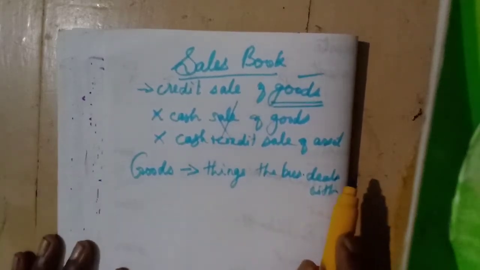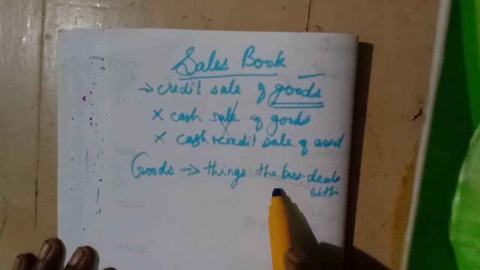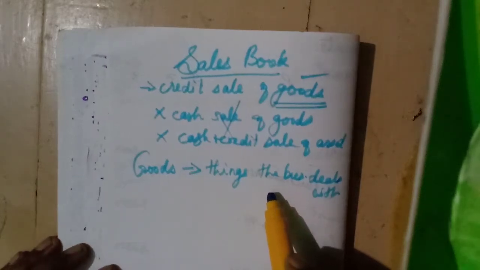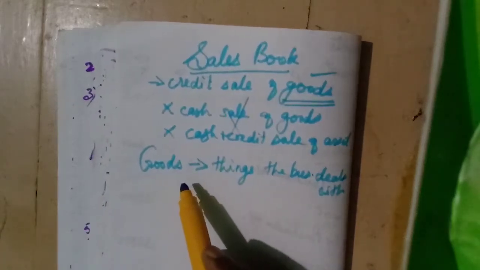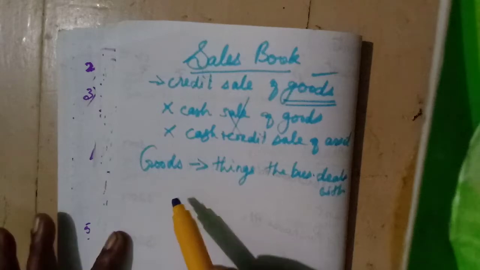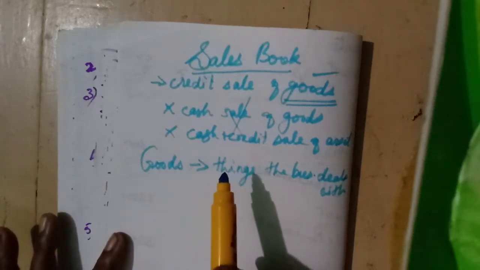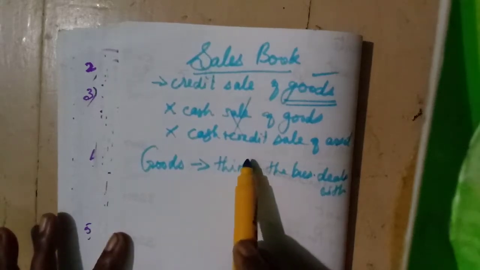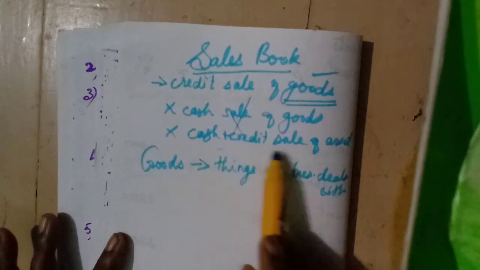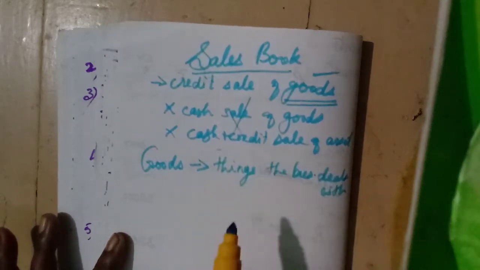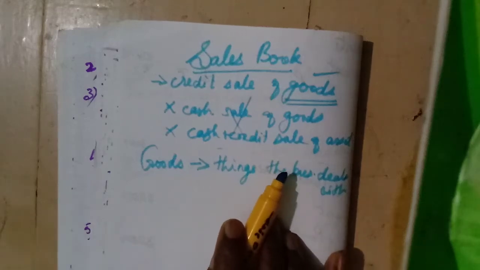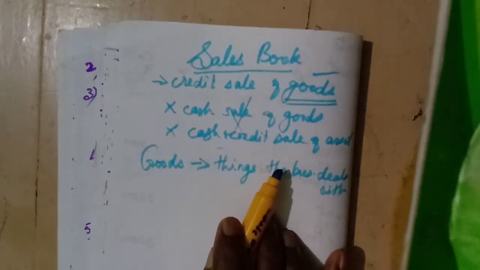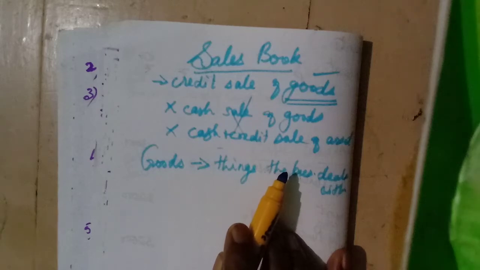They are purchasing the goods, and those goods only they are going to resell, isn't it? But the things or the assets, if they sell on cash or credit, we should not enter in the sales book. Same rule only, so very easy. What should be entered? Only the credit sale of goods must be entered in the sales book.